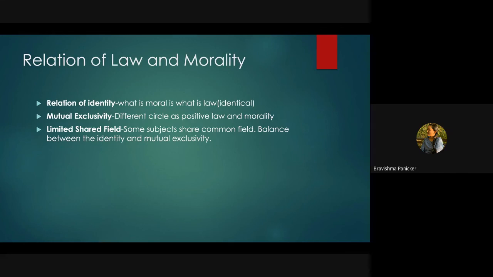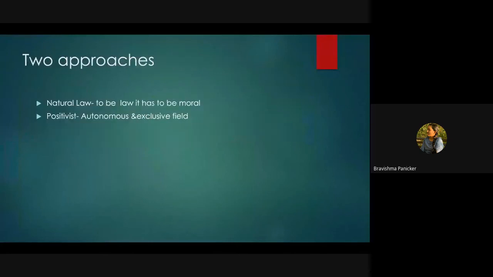So moving on to the next area, we have two approaches here in order to find the relation between law and morality: the natural approach and the positive approach. We already mentioned our theories, identity theory and exclusive theory. It completely relies upon these two approaches, where in natural law they are saying that to be a law, it must be a moral thing, or it must be identical in nature.